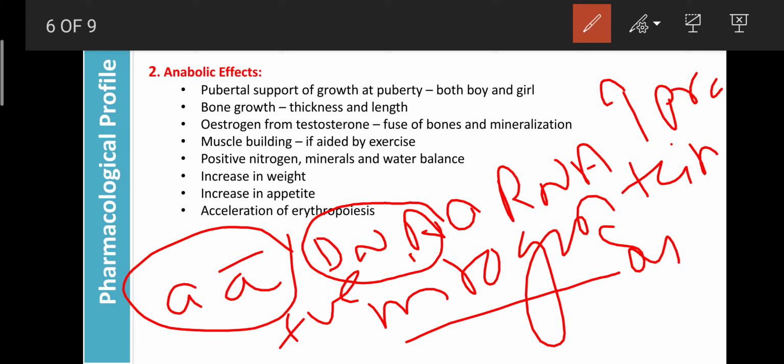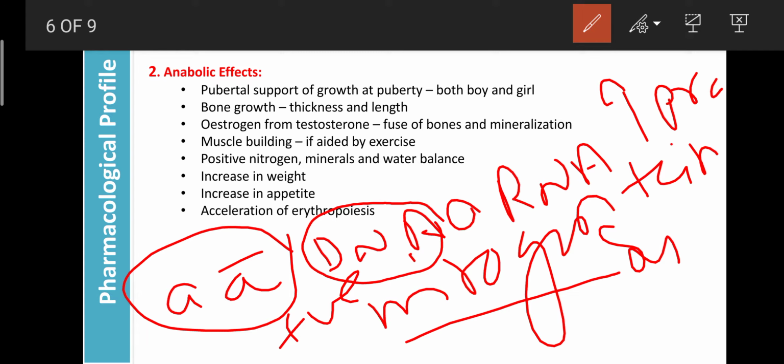So that message can be generated in the nucleus by the DNA. Then the DNA can be transcribed, converted into RNA. Then the RNA plays an important role in the synthesis of the protein. So like that, the androgens can accelerate the anabolic effect.